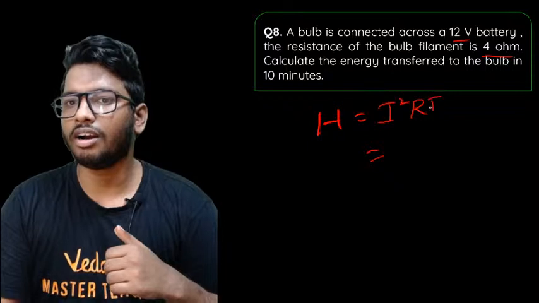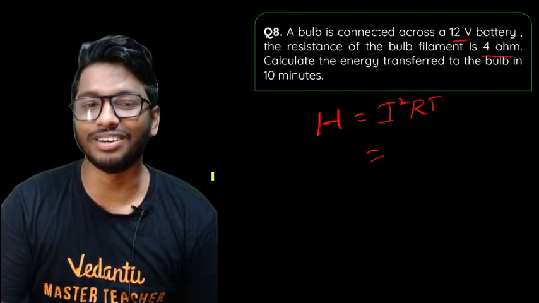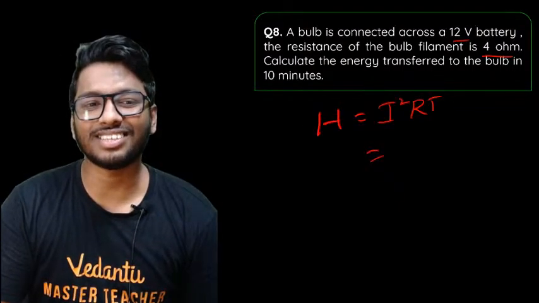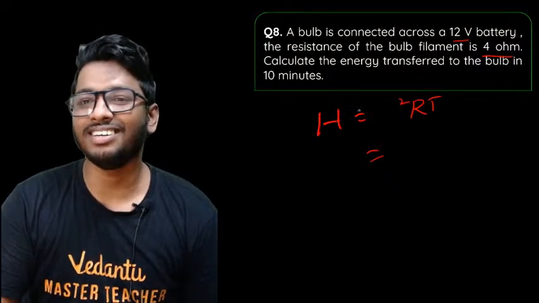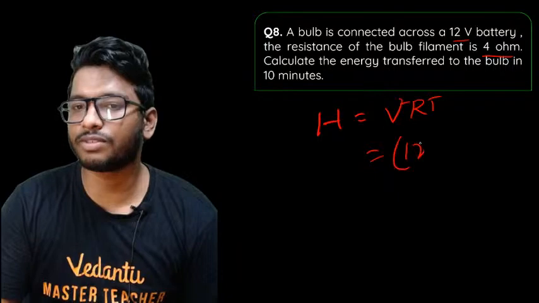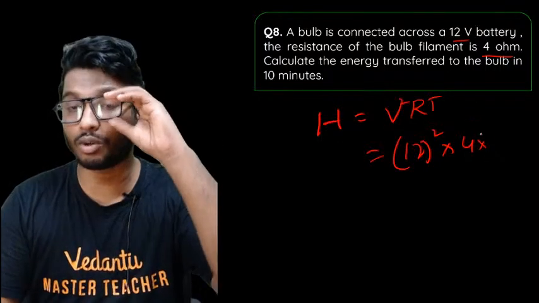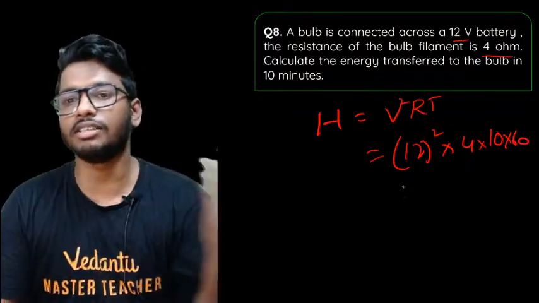Or, sorry guys, I made a small mistake. It's V square T over R, not I square RT. Yeah, sorry people, I'm a little nervous right now. All right, so it's V square by R into T. Sorry about that. So V square is given as 12 square, divided by resistance, which is given as 4. Now time taken is given as 10 minutes, so convert that to seconds first. So 10 minutes into 60 seconds, and you'll get the answer.